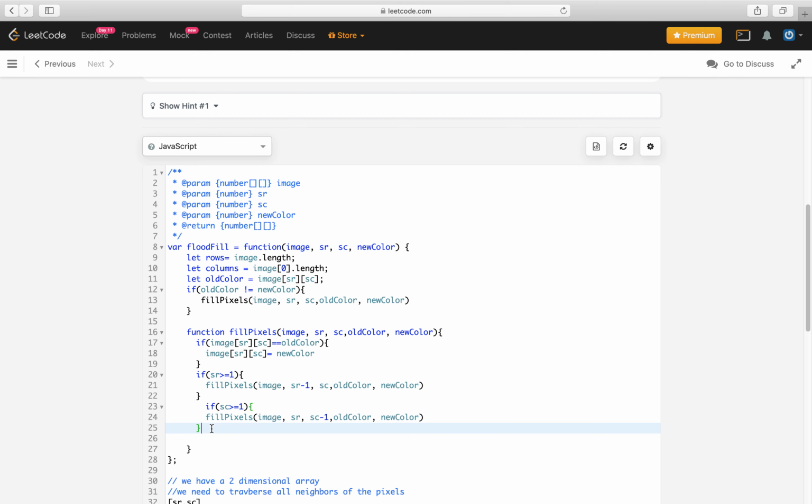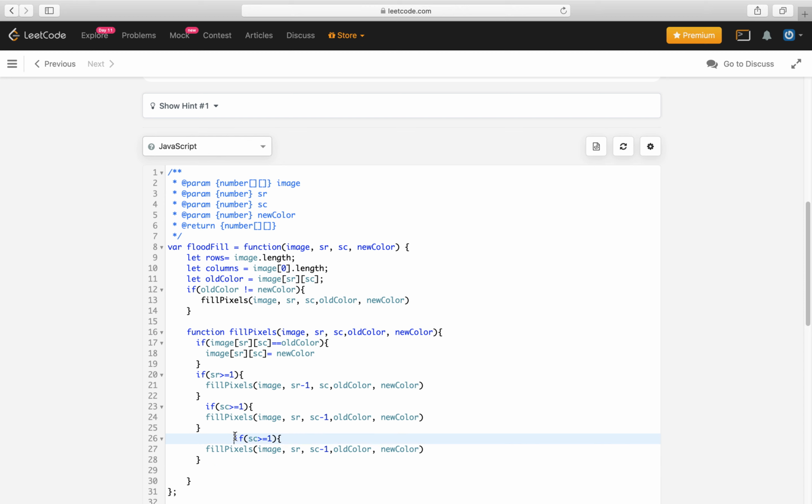Similarly for SR plus 1: as long as it is less than rows, we go with SR plus 1.